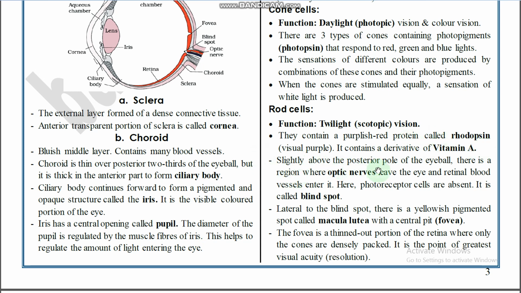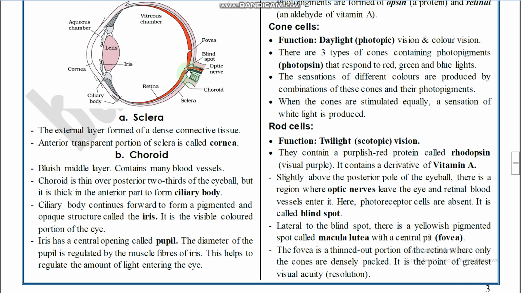And slightly above the posterior pole of the eyeball, there is a region where optic nerves leave the eye and retinal blood vessels enter it. So this is in the posterior region of the retina. There is a region where the optic nerves leave and blood vessels enter. In that region, photoreceptor cells are absent, and it is called the blind spot. So this is the blind spot.